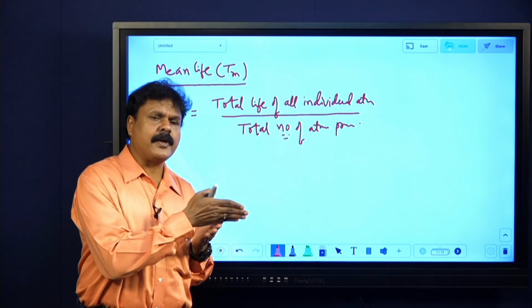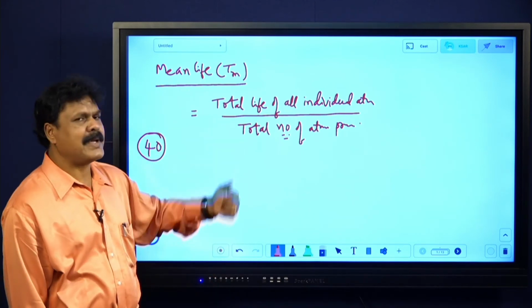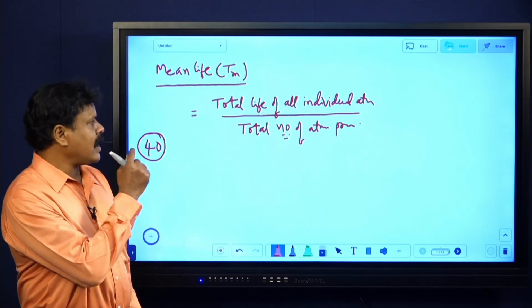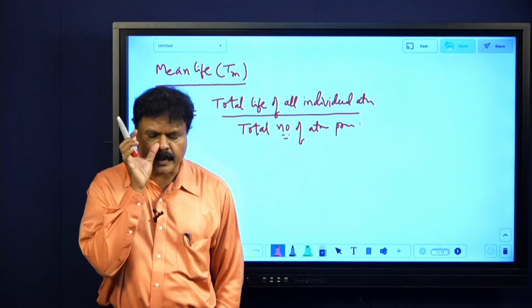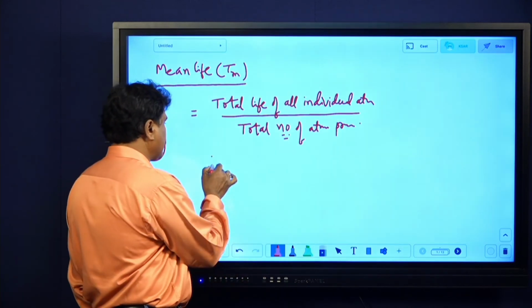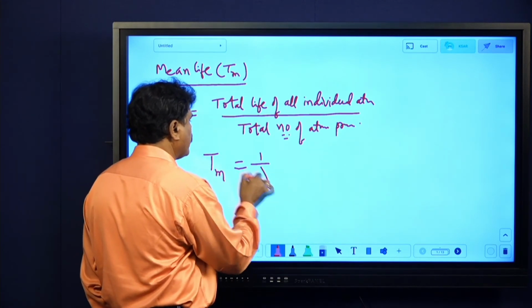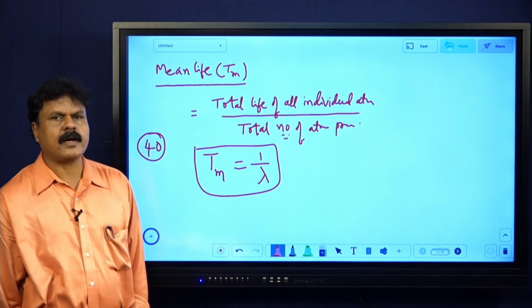Total life of all the individuals divided by the total number of people is nothing but the mean life or average life. So total life of all individual atoms divided by the total number of atoms present is nothing but Tm. It can be shown, try to remember this, that Tm equals 1 by lambda. It is nothing but the reciprocal of the decay constant.